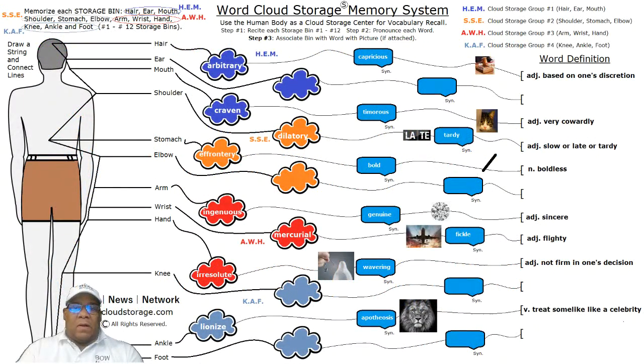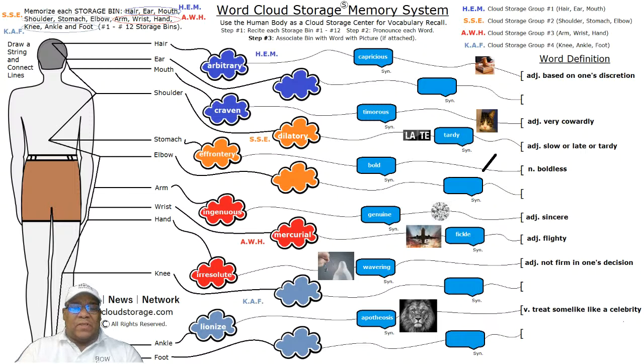If we look at our word cloud storage, we assigned the word craven to the mouth storage bin simply because a lot of times when we lack courage, we lack the courage to say something if we see something that is not in tune with what we believe in. Timorous is a synonym, and we see that cat there as a picture to word association. Adjective meaning very cowardly. So that is craven in the blue storage cloud.